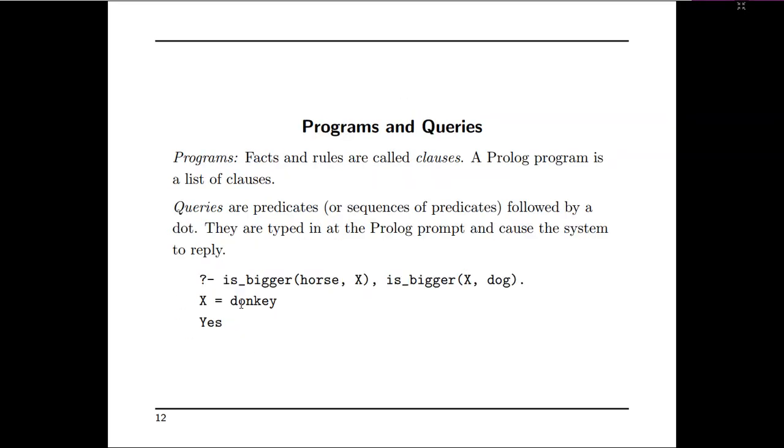Next terminologies are programs and queries. Facts and rules are called clauses. A Prolog program is a list of clauses. As we have seen previously, there are many independent clauses in the beginning slides. Then we fired a query, but since the clauses we wrote are independent, no relation exists.